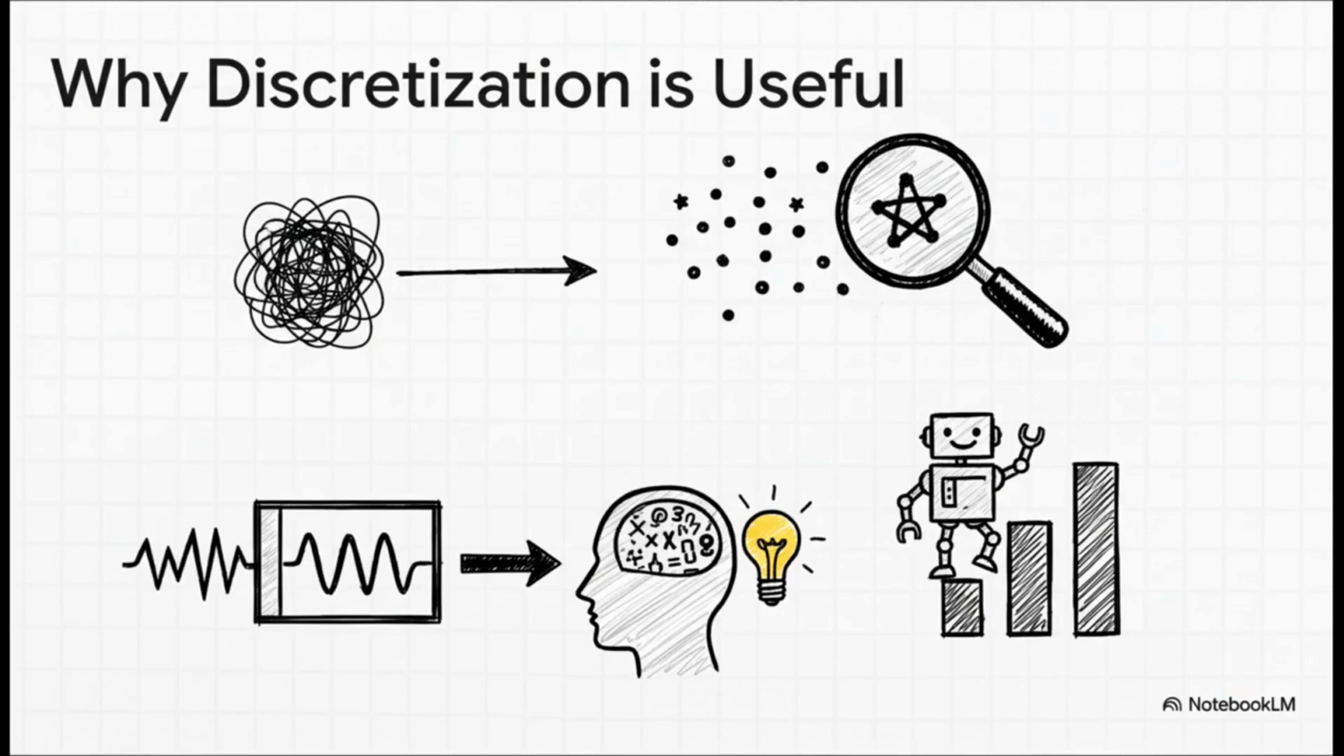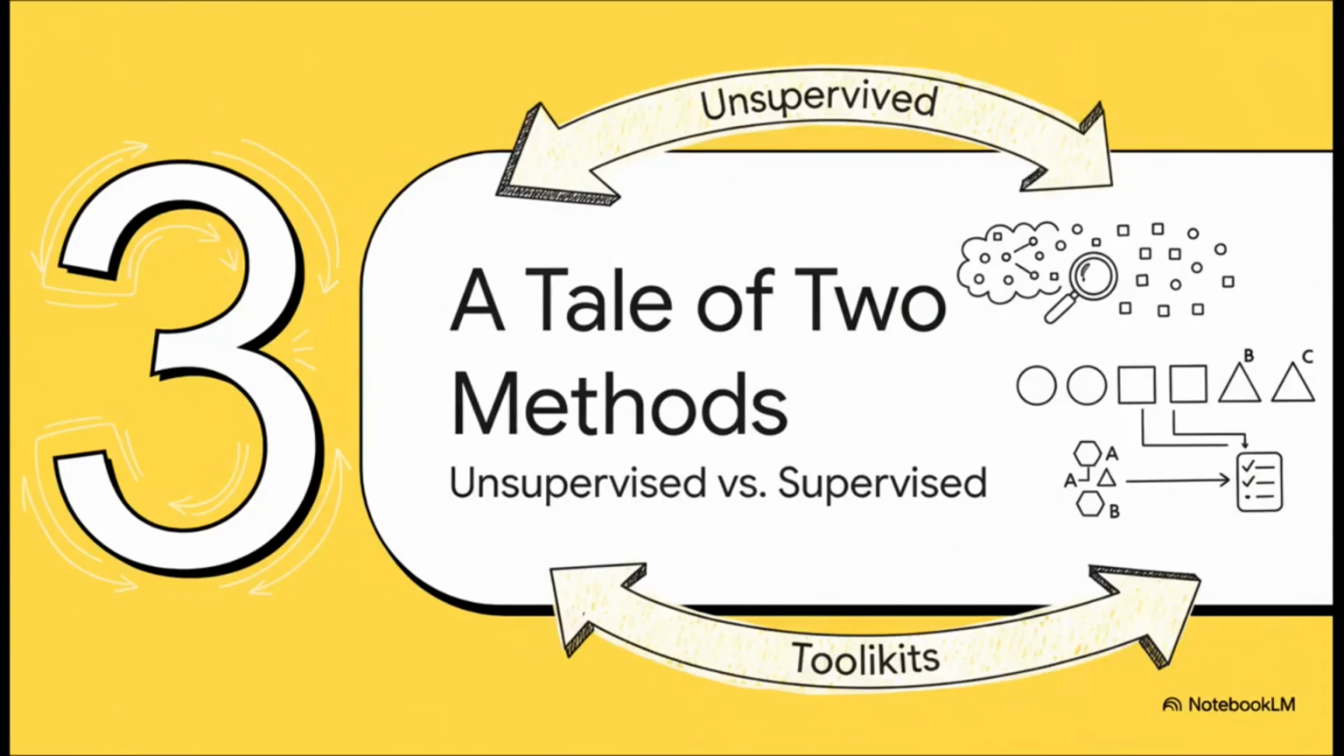So why do we even bother with this? Well, the benefits are huge. For one, it simplifies the data, which makes it way easier for both people and machine learning models to spot patterns. It cuts through all the little insignificant variations, the noise, and it helps make the data way more meaningful and easier to talk about. Okay, so we've got the what and the why. Now let's get into the how.